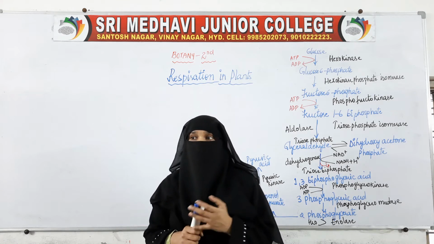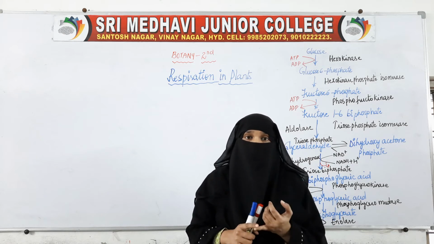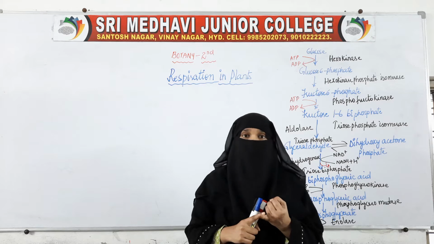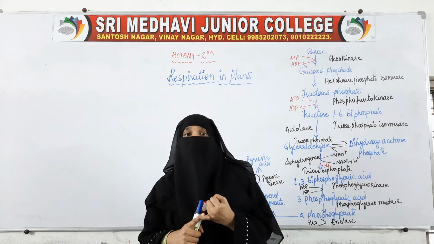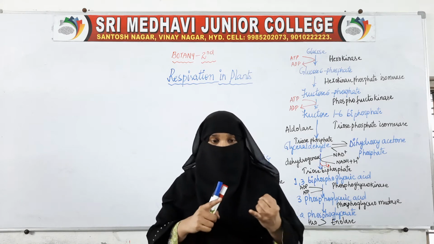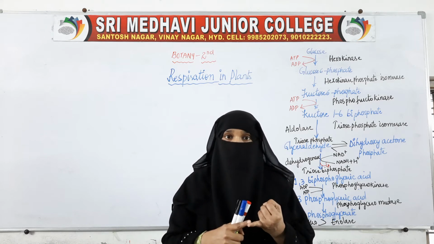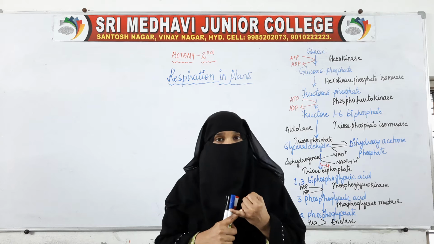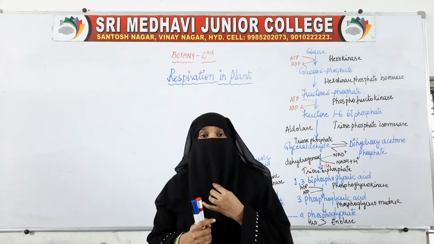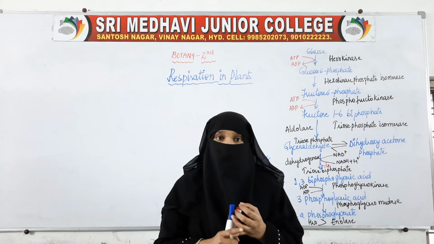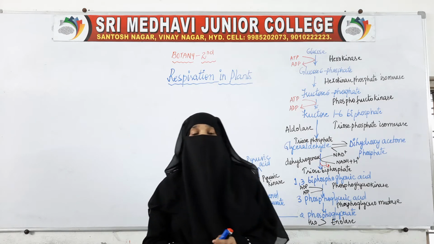The product in respiration where oxygen is utilized will be carbon dioxide, water and lots of energy. Carbon dioxide, water and lots of energy are the end products of aerobic respiration. If pyruvic acid gets oxygen, then it will produce carbon dioxide, water and lots of energy. Whereas if pyruvic acid does not get oxygen, it will produce either lactic acid or ethanol, depending on where that anaerobic respiration is taking place.